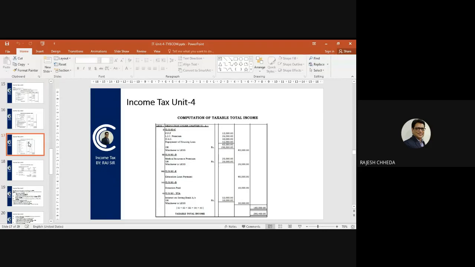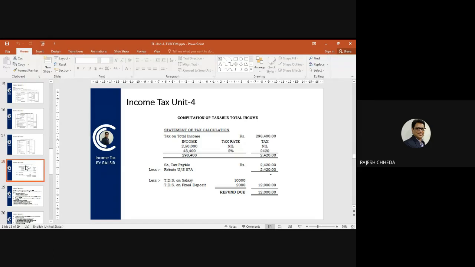So here we have claimed 80C, D, E, G and TTA, and after claiming those deductions the answer is taxable total income. On taxable total income, you compute tax and 87A rebate if available, and do the final presentation of how much tax is payable and how much tax is already paid. So 12,000 is already paid and nothing was coming to pay to government. So refund due is 12,000. So this way we have done computation of total income.